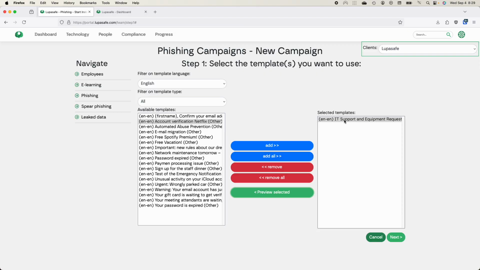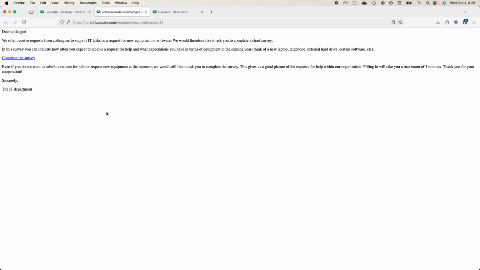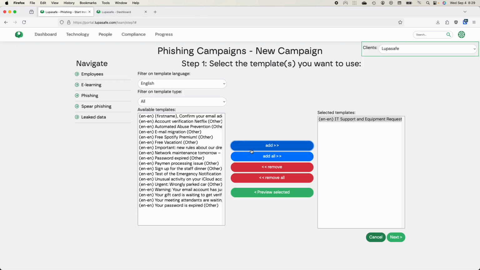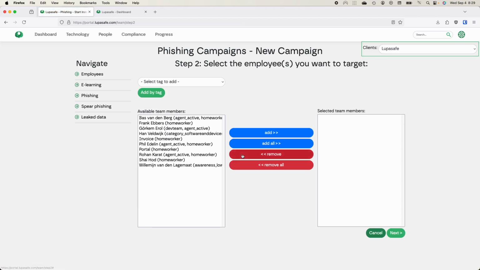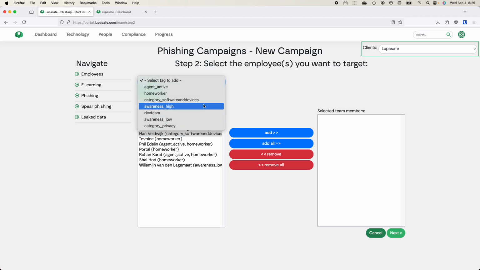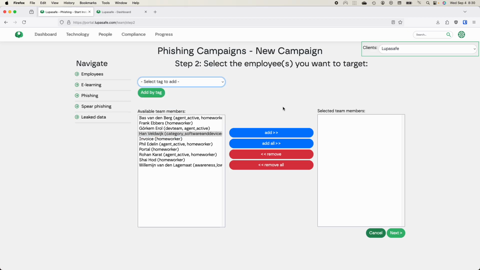Let's say I actually don't like this one. I want to see this one. That's the survey for request. That sounds good. Yeah, let's go ahead with that one. I'll edit. You can add more actually if you want to. Press next. Then I can select team members that I want to have in there. Let's test myself. Again, similar to cyber awareness, you can test based on department, geography, or location with the different tags that you've set up.